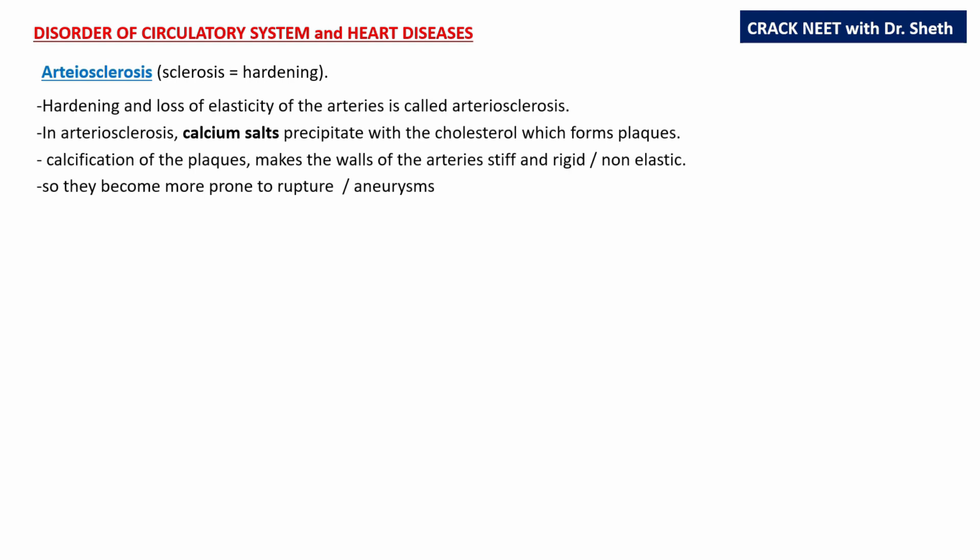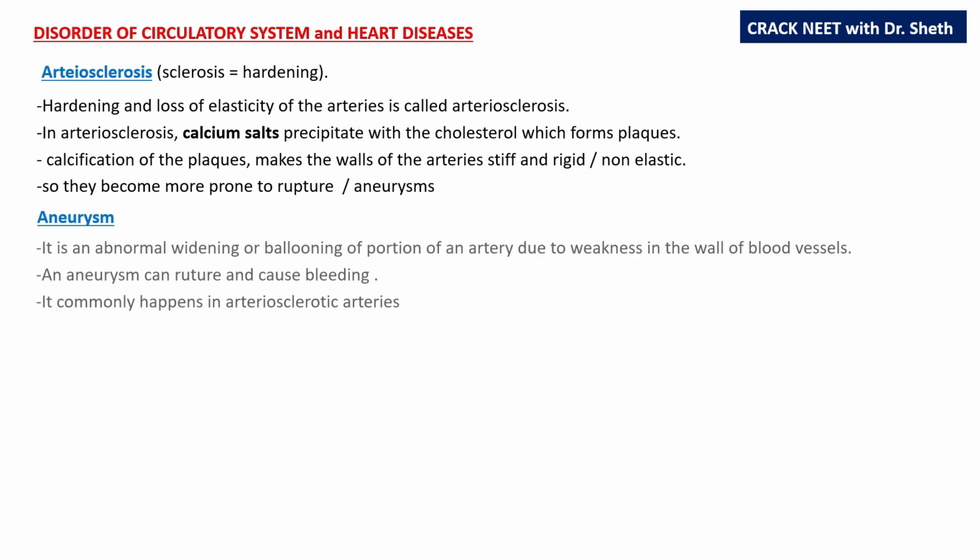Arteriosclerosis. Sclerosis means hardening. Hardening and loss of elasticity of the arteries is called arteriosclerosis. In arteriosclerosis, calcium salts precipitate in the wall of the arteries along with cholesterol and form plaque-like thickening or hardening in the artery walls. The calcification of the plaques makes the walls of the arteries stiff and rigid. They become non-elastic. So they are more prone to rupture or tear and aneurysms.